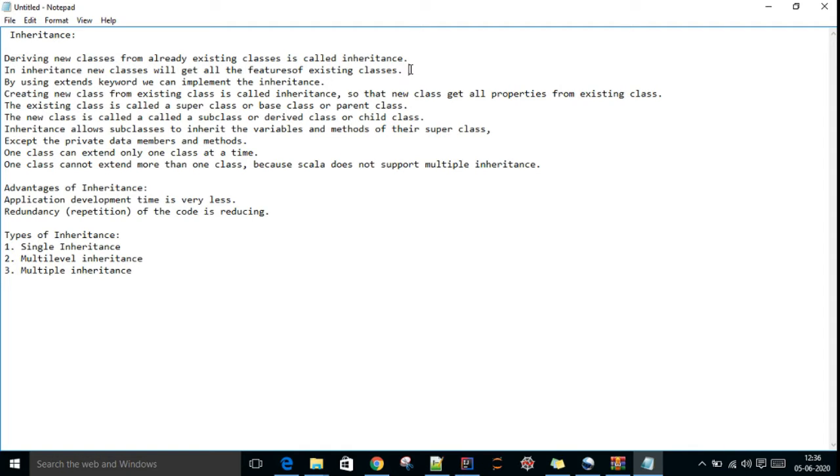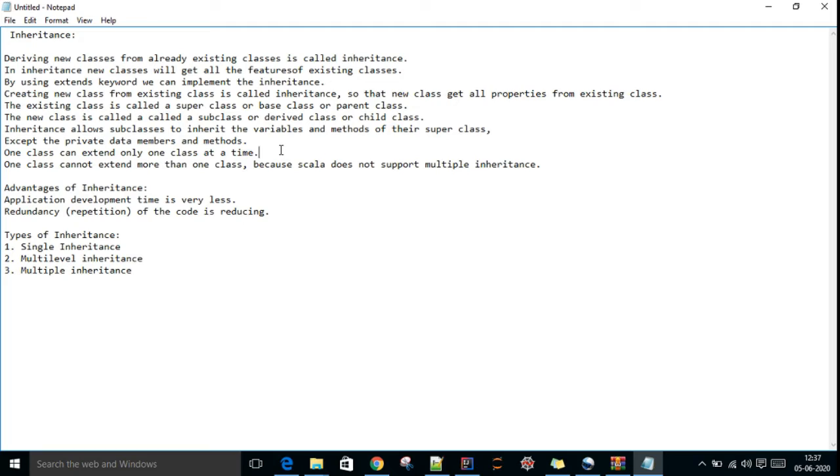By using the extend keyword, we can implement inheritance in Scala. One more definition: creating a new class from an existing class is called inheritance. That new class will get all the properties from the existing class. The existing class is called the superclass, base class, or parent class. The new derived class is called the subclass, derived class, or child class.